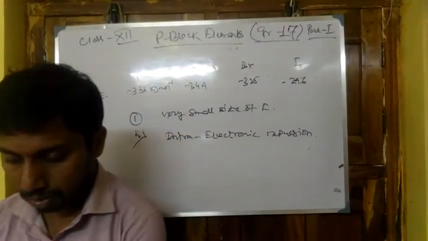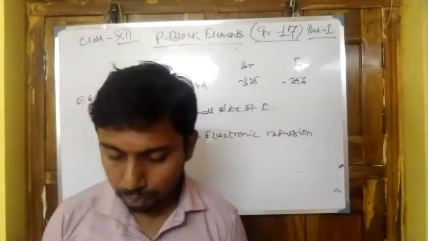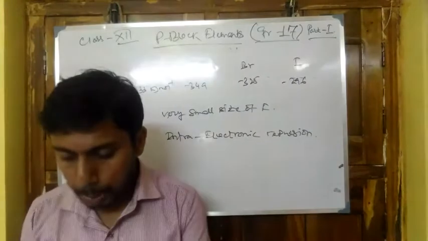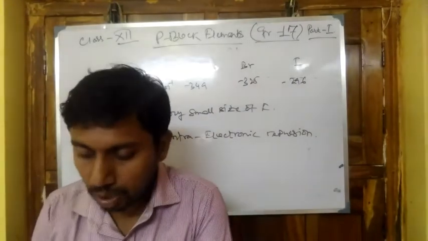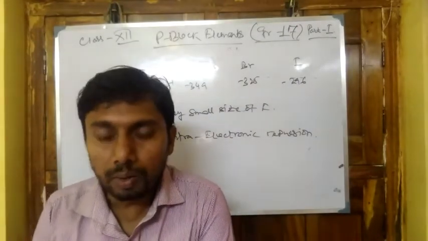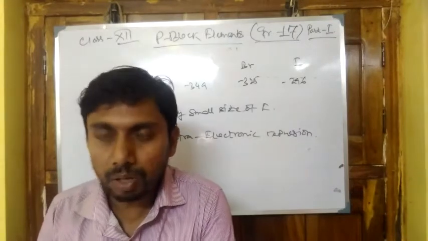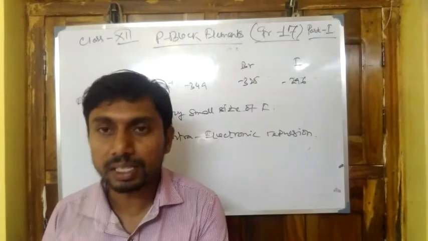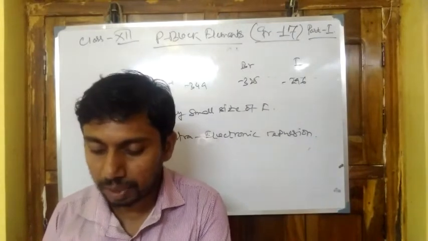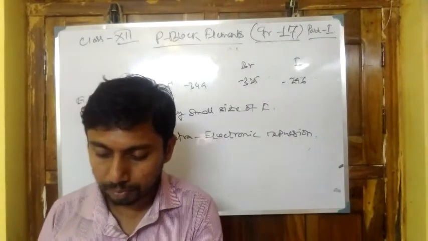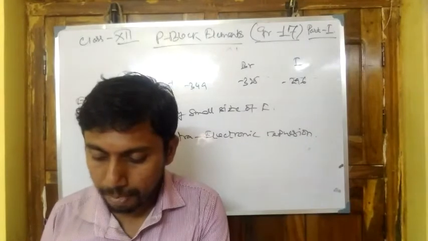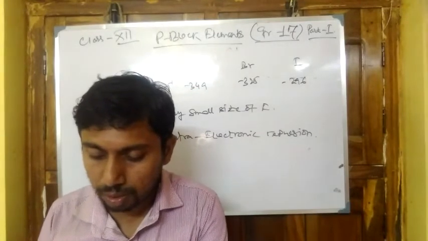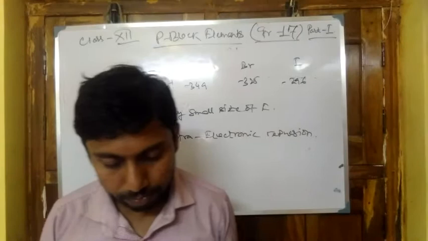Next one, fluorine has less negative electron gain enthalpy than chlorine. We just discussed that. You may write down the question: fluorine has less negative electron gain enthalpy than chlorine. Why?